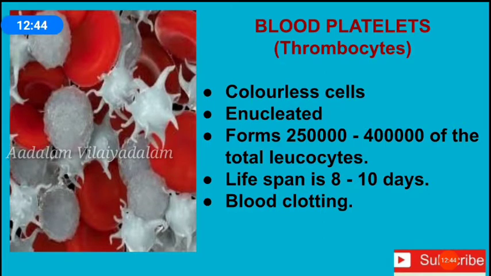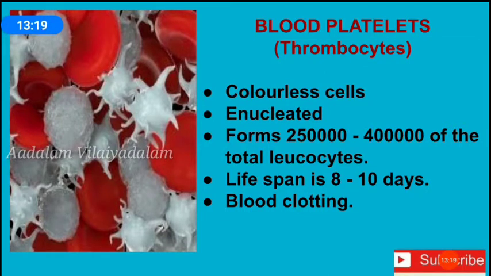Blood platelets. Blood platelets are otherwise called thrombocytes. Thrombocytes are a type of formed elements in the blood. The number of platelets in human blood varies from 2,50,000 to 4 lakhs per cubic millimeter. The average lifespan of platelets is about 8 to 10 days.